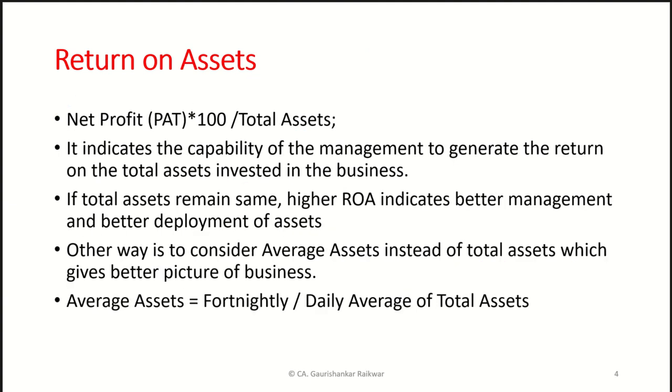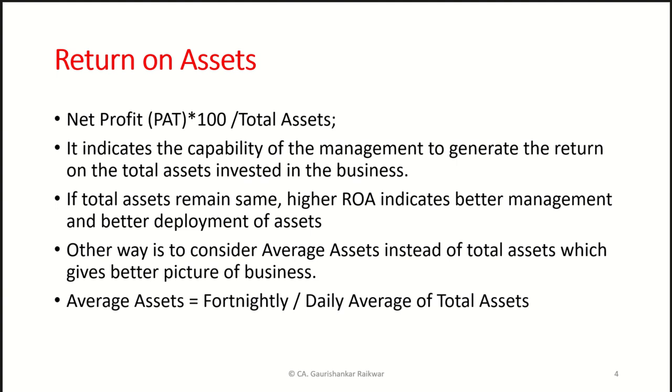The next ratio is return on asset. The formula is net profit, that is profit after tax, divided by total assets, into 100. It indicates the capability of the management to generate return on the total assets invested in the business. If total assets remain the same, higher ROA indicates better management and better deployment of funds. So return on equity and return on assets are two important financial indicators for a bank. In case of return on equity, we consider net worth, that is equity, but in case of return on asset, we consider the total asset.